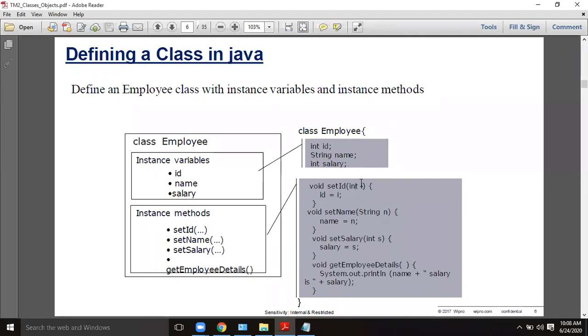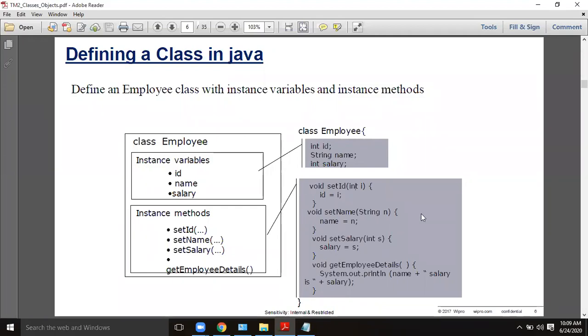Whoever wishes to call a particular method needs to give values to the method, so that these arguments accept the values from the callers. Now you understand the difference between instance variable and local variable. Instance variables ID, name, salary can be used anywhere in the whole Employee class.